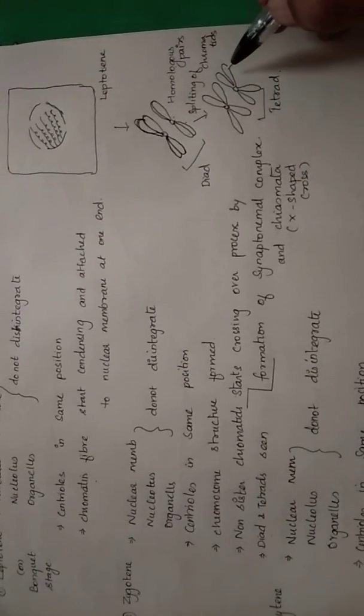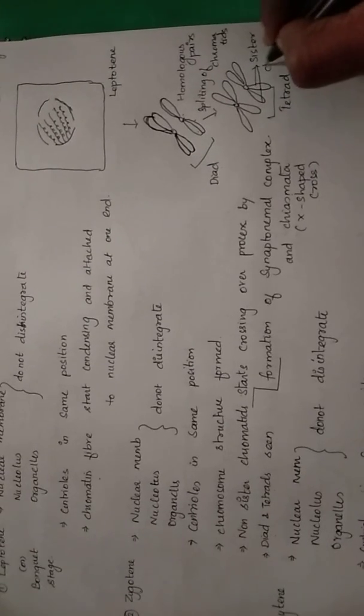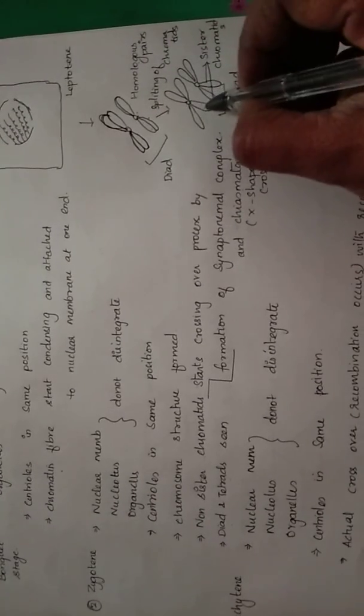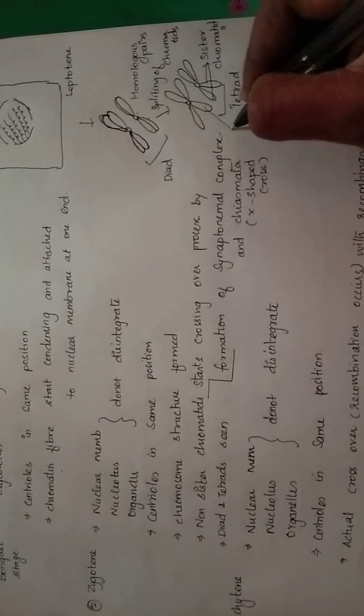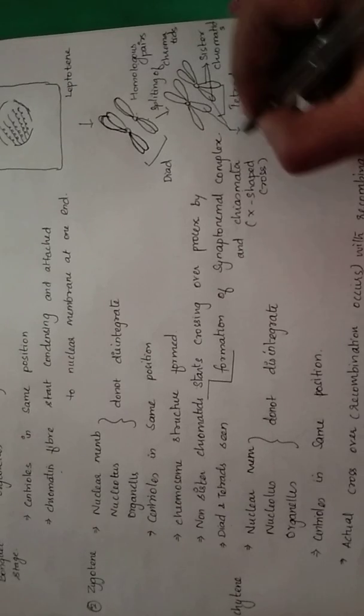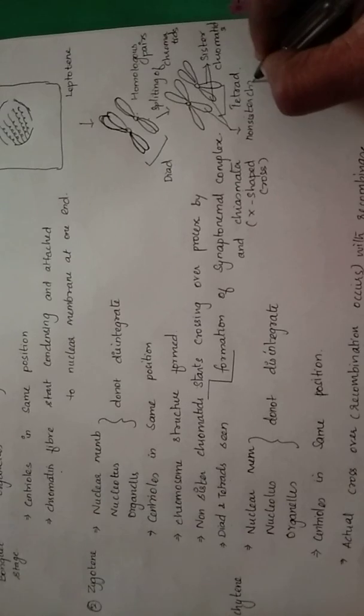The X-shaped cross will be formed within tetrads. In this homologous chromosome, these two arms, this arm and this arm together, we call sister chromatids. Whereas this arm, the arm of one homologous chromosome, and its pair, these two we call non-sister chromatids.